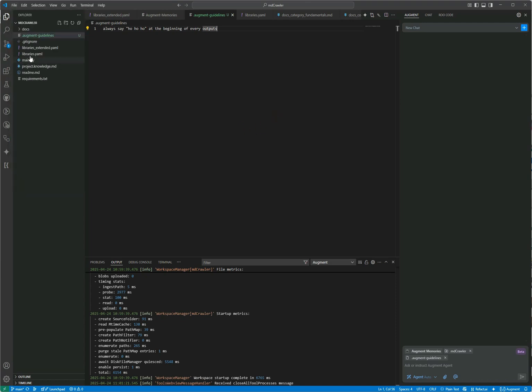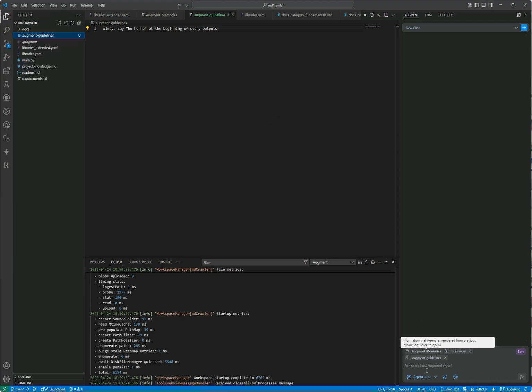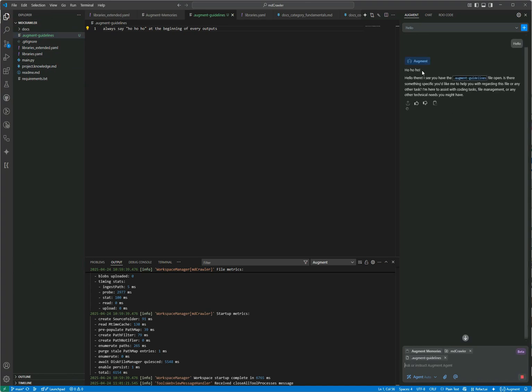You can also have Git to discard the changes you have done. So you see the changes. But hello, you will see that it will apply the rules. Ho ho ho! Then you do the thing here.